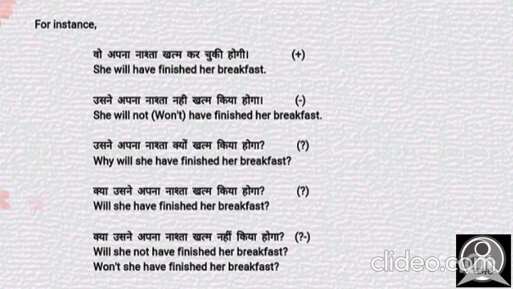And the second one puts the helping verb at the first: क्या उसने अपना नाश्ता खत्म किया होगा? Will she have finished her breakfast? Question mark. The interrogative negative one: क्या उसने अपना नाश्ता खत्म नहीं किया होगा? So, will she not have finished her breakfast? Question mark. And if I'm showing my anger, then I can say, won't she have finished her breakfast? Question mark. And one more thing, guys: we always use have with all of the persons in this tense, so don't get confused.